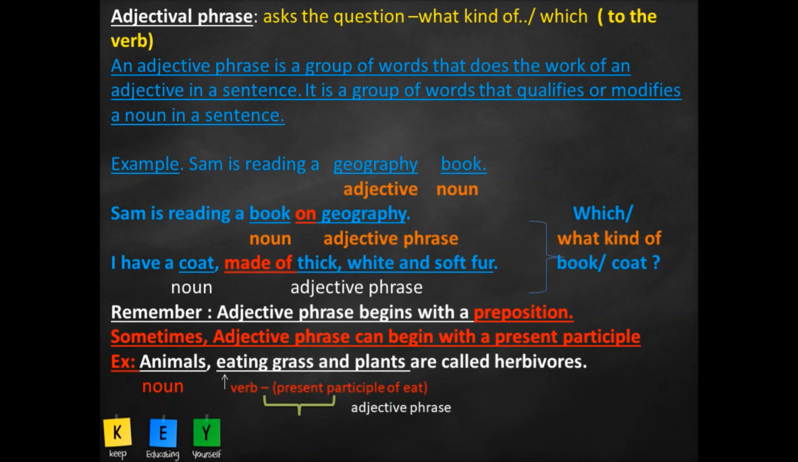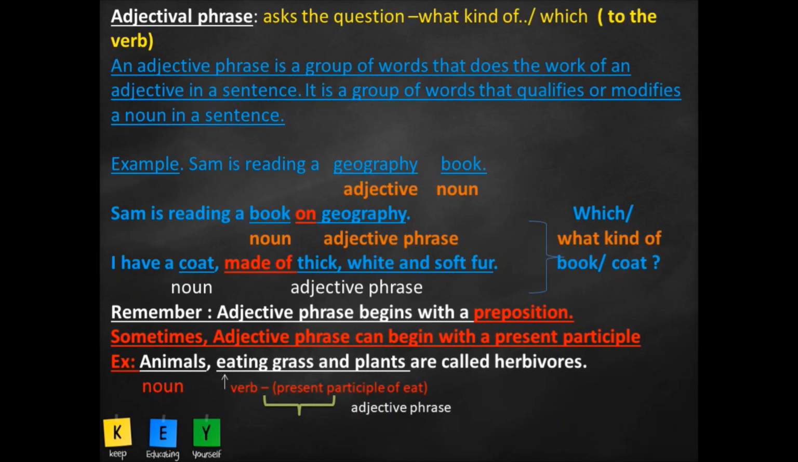Okay, now let's see this. Sam is reading a geography book. Which book? Geography book. So here, geography becomes the adjective to the word book, which is the noun. It is describing the book. What kind of book? Which book? It is the geography book.